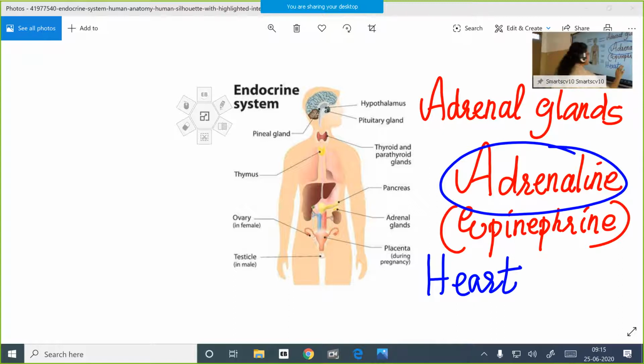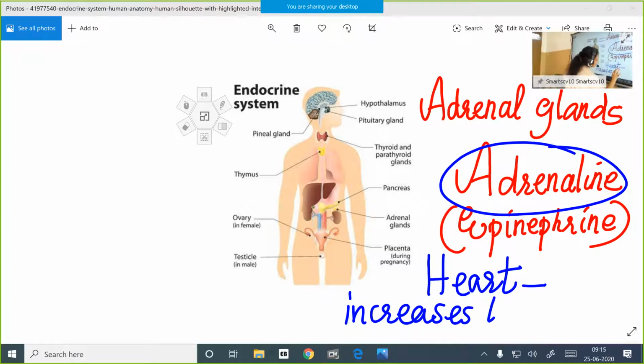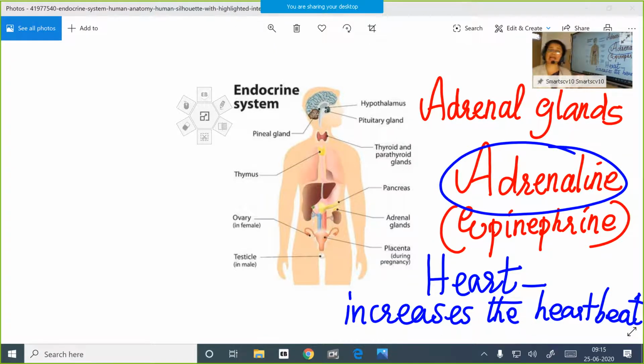When the heartbeat increases, more blood is pumped to our skeletal muscles. This blood carries both oxygen and glucose, so that respiration takes place at a quick rate in the skeletal muscles. Suppose you are running, here the skeletal muscles are the leg muscles.